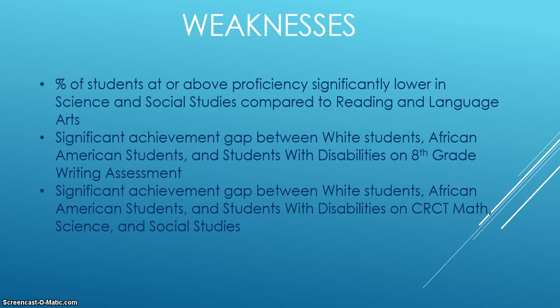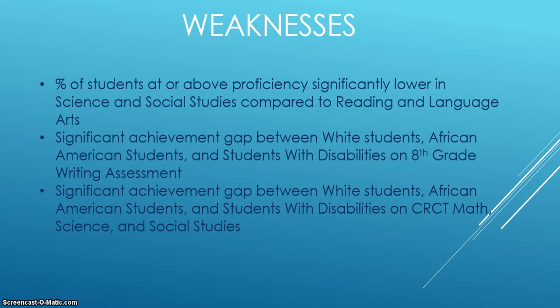Taking a look at some of the weaknesses, these are just some of the things that we need to work on. So there are a lot of opportunities here for us to incorporate some strategies to help with these results. The percent of students that are above proficiency was significantly lower in science and social studies, especially compared to our reading and language arts results.